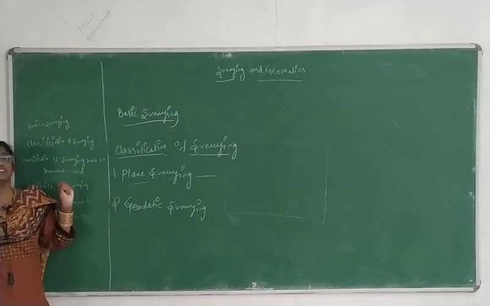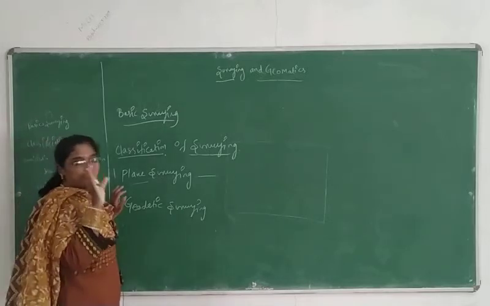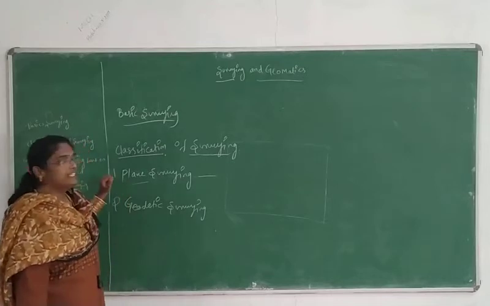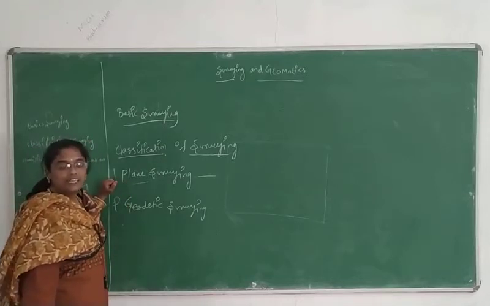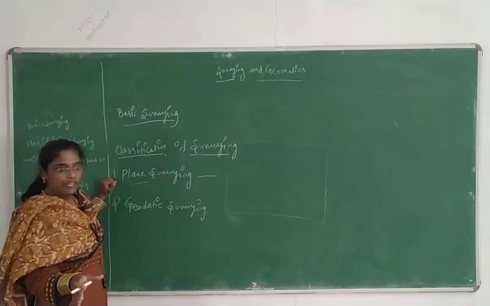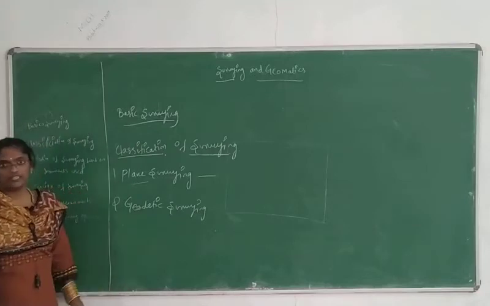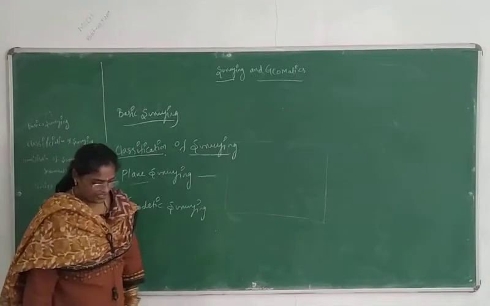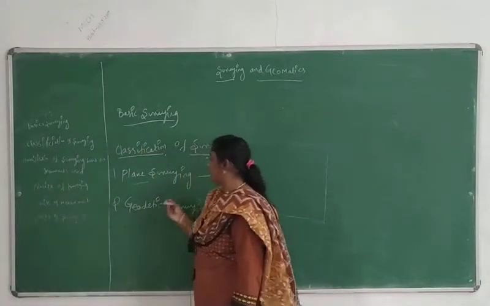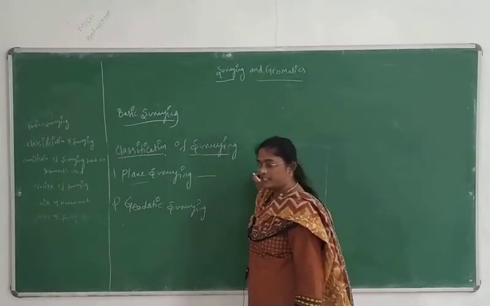The hero in the surveying subject is our earth. So here we are considering the earth. If I say the earth surface is a flat surface, do you agree? No, right? When we have studied, earth is a curvature in this shape.